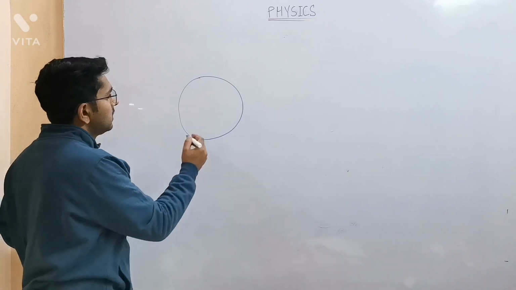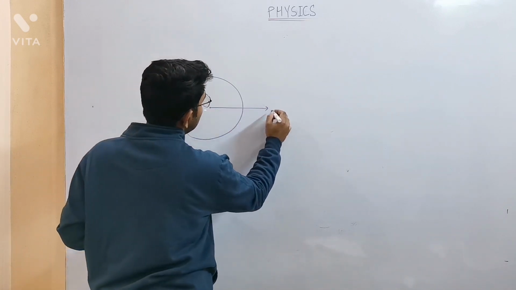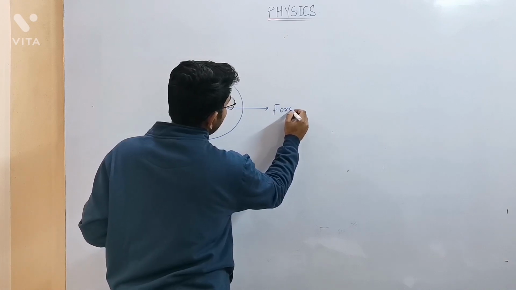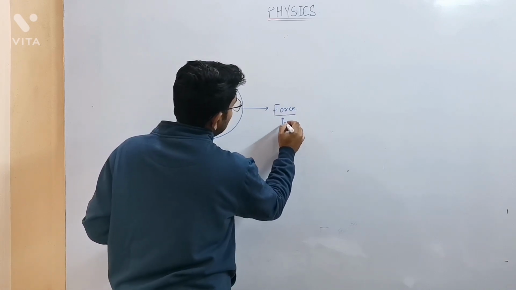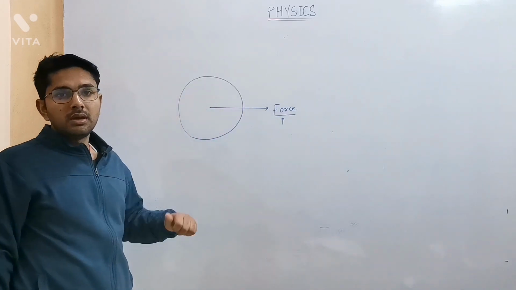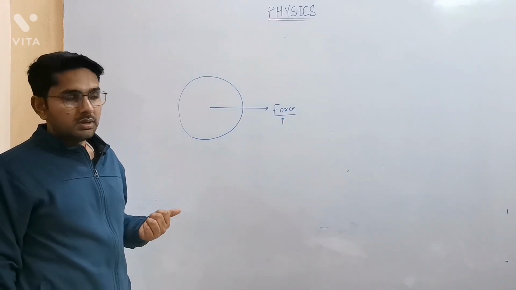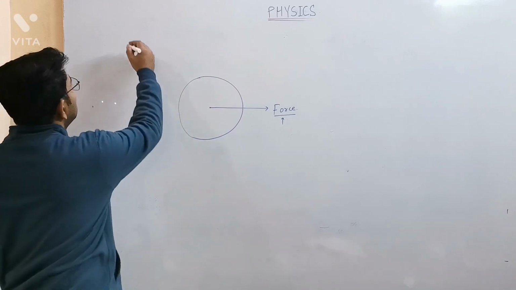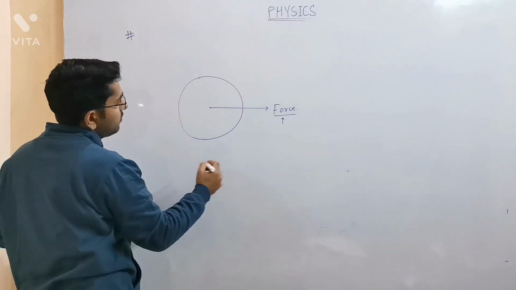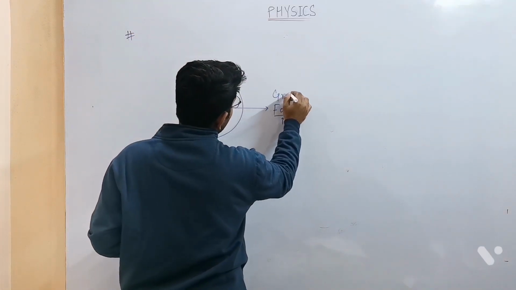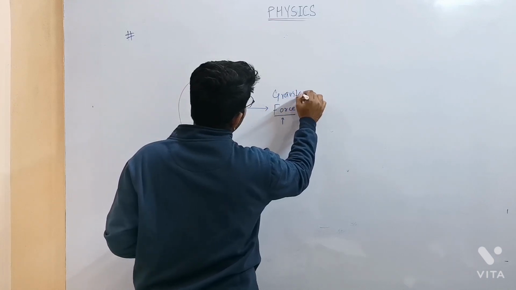So whenever the term force is introduced, a scientist emerges, and that great scientist is Sir Isaac Newton.